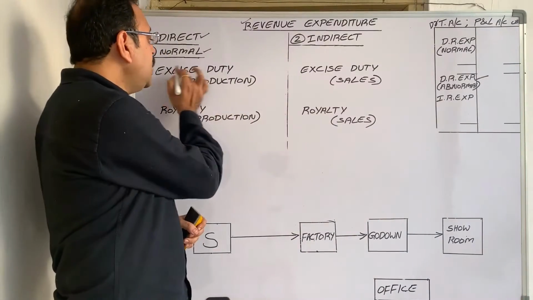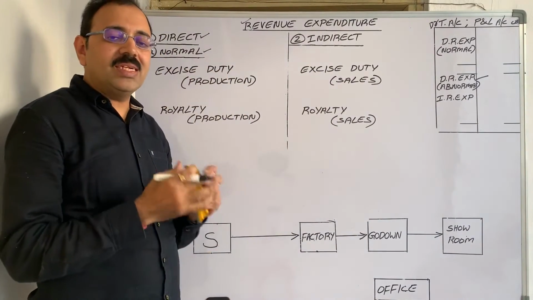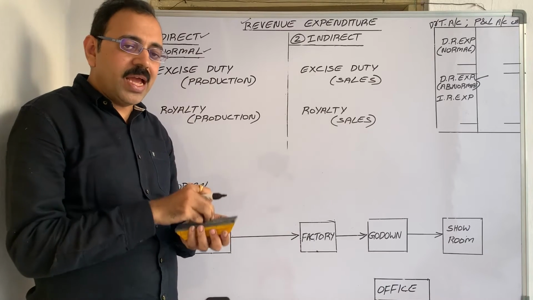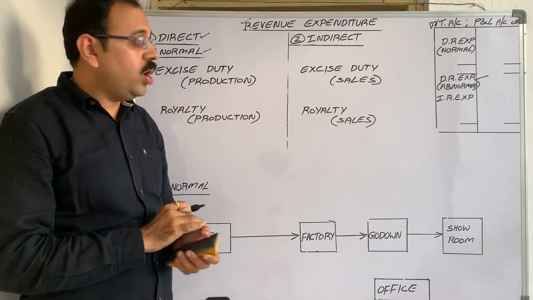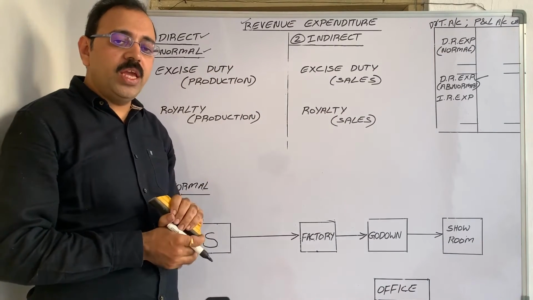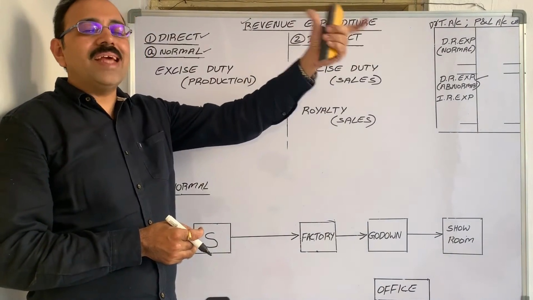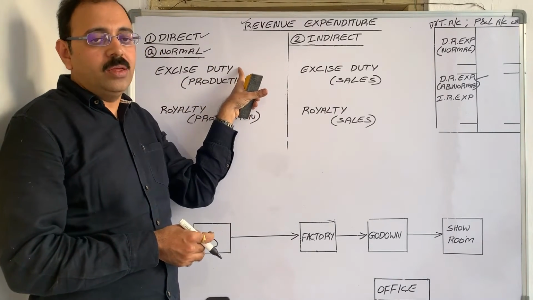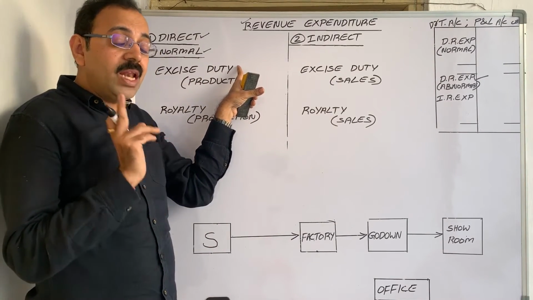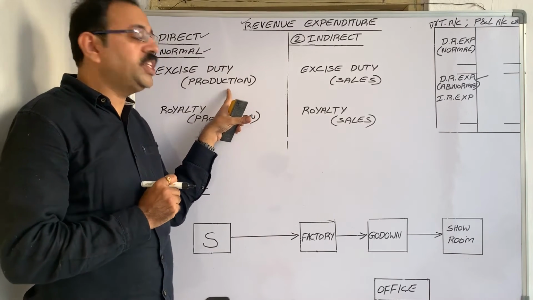Next, excise duty. If it is given in the trial balance, whether it is direct expenditure or indirect expenditure, how to decide? First of all, what is meant by excise duty? When government levies tax on a businessman, then the tax is called excise duty. Sometimes government levies this tax based on the production.